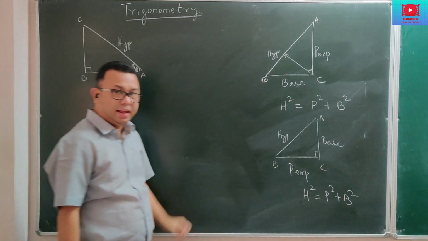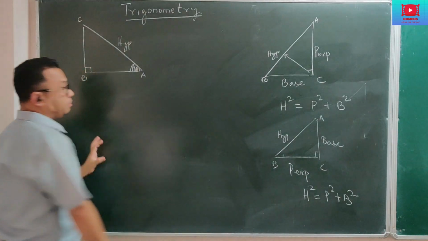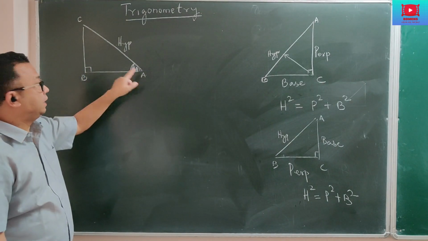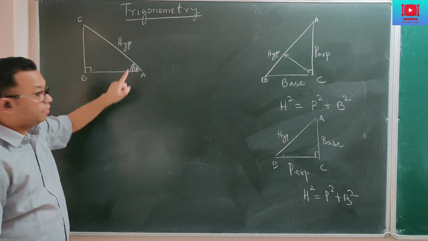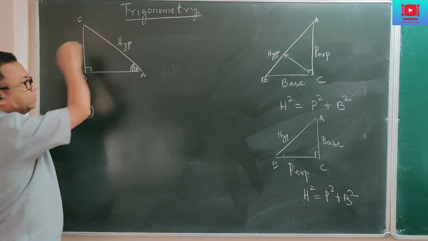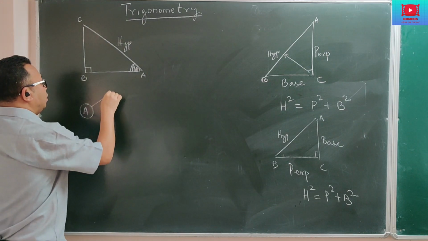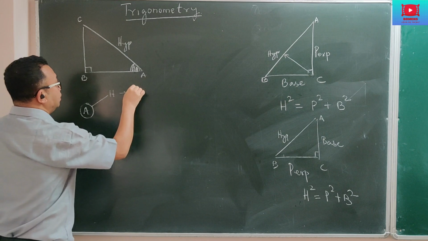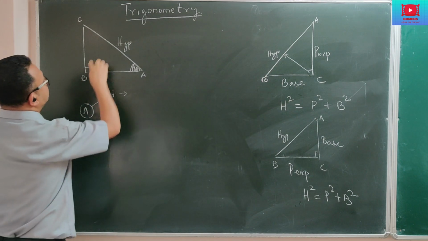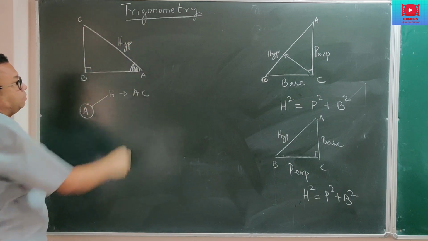If I am considering A as the angle of reference, then perpendicular and base depend on the angle of reference. Suppose the angle of reference is A according to the diagram, then your hypotenuse is opposite to 90 degrees. So that is AC. In this, AC is the hypotenuse.